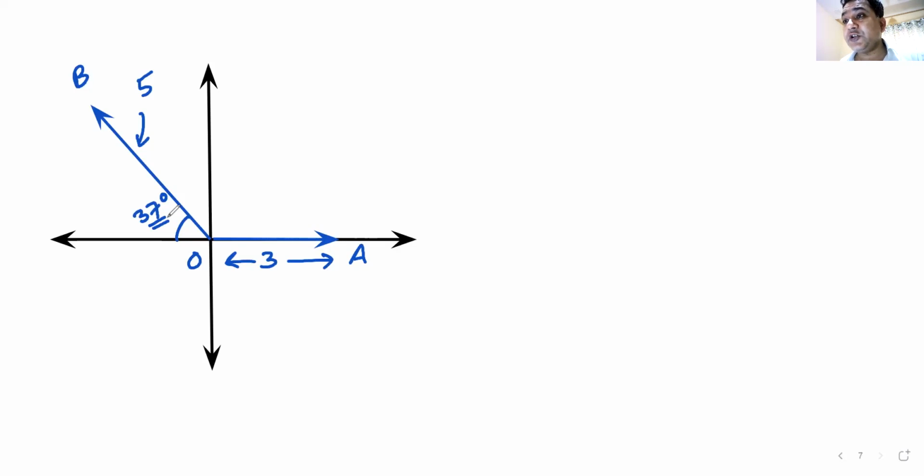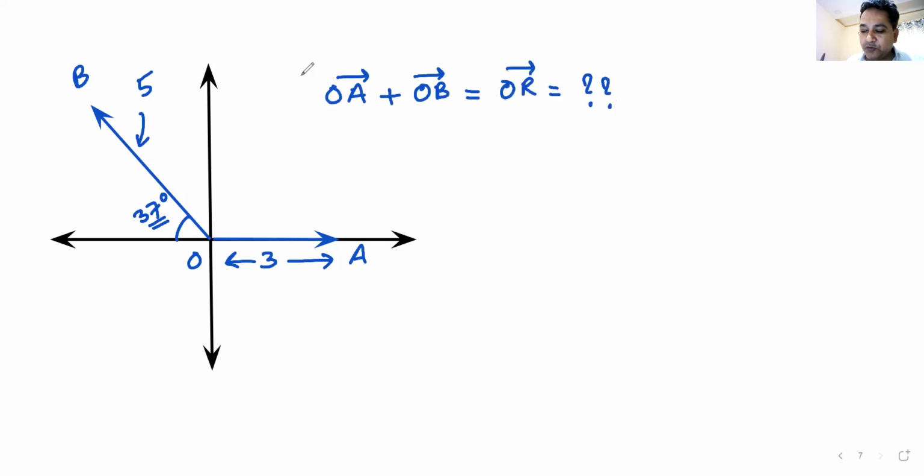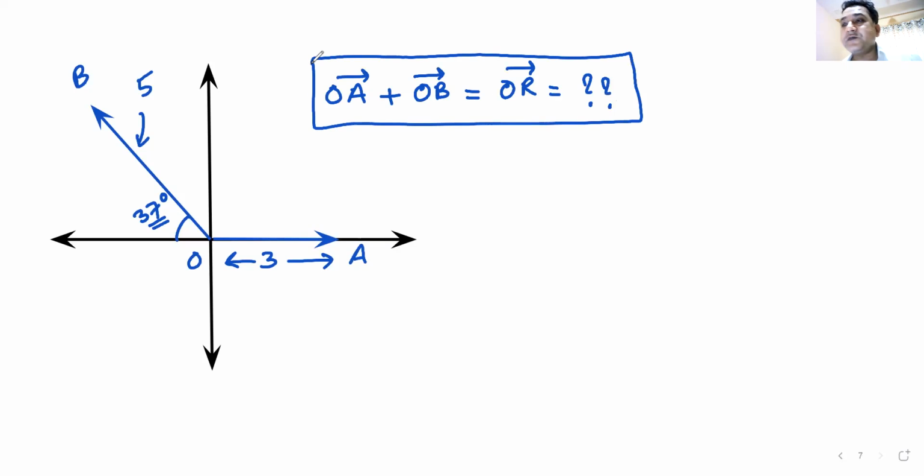I hope the question is clear to everyone. Does everyone understand this question? You have to tell me the value of OA plus OB, which is the OR vector. Will you be able to do this, or is it too tough? How many of you feel confident that you would be able to pull this feat off? Santosh says yes. Only Santosh is the one who is paying attention.